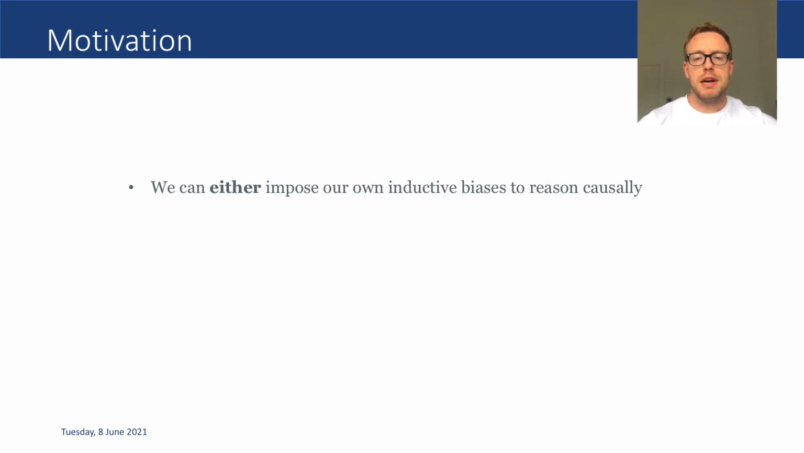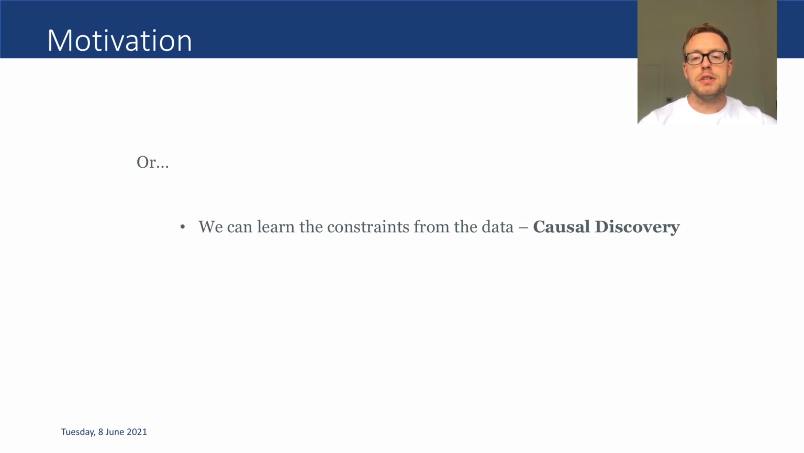If we know about the problem at hand, we can impose our own inductive biases and constraints, such that our algorithms can be used within models which allow us to reason independently about the causal factors in our data. Alternatively, we may not know much about the data generating process a priori, and we may wish to learn the causal structure underlying the observations from the data themselves. This is the focus of causal discovery.